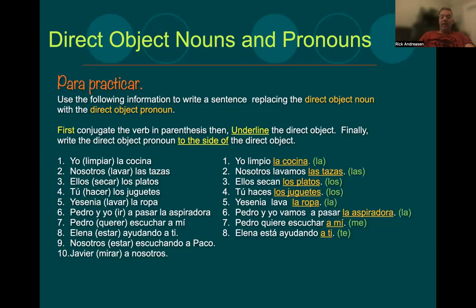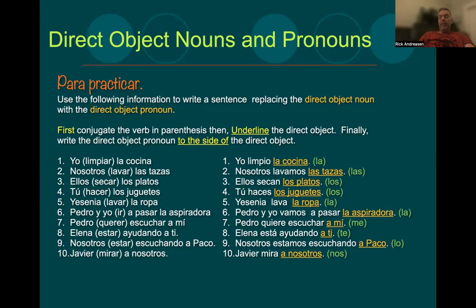Número 9, nosotros, estar, escuchando. 2 verbs again, just conjugate the first one. Nosotros estamos escuchando a Paco. Now, a Paco is a singular male, singular masculine. We'll replace that with lo. That's the first one we've seen in this exercise. So nosotros lo estamos escuchando, or nosotros estamos escuchándolo. Número 10, Javier, mirar a nosotros. Mirar is a verb. Javier is third person singular. Javier mira a nosotros is the direct object, and we've replaced that with nos.